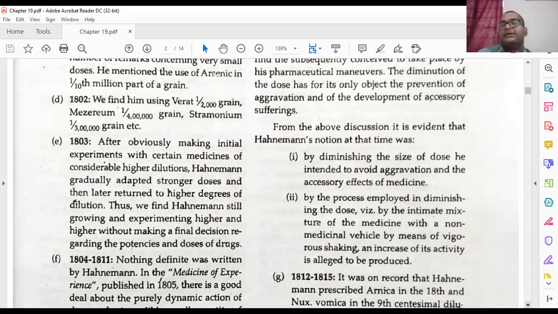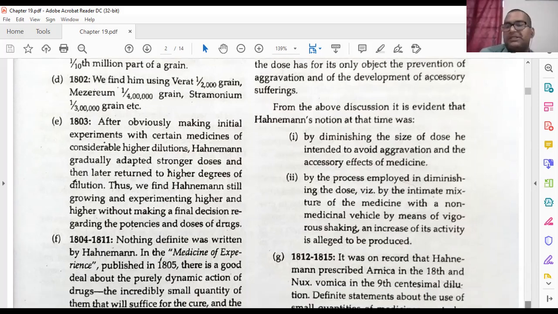He was just increasing dilutions. Suppose he diluted merserium to this level, and he found in some patient a homeopathic aggravation, meaning they got some bad reactions. Again he started diluting like that. Every time it was like that, so he has not given any confirmation about when he has done this.